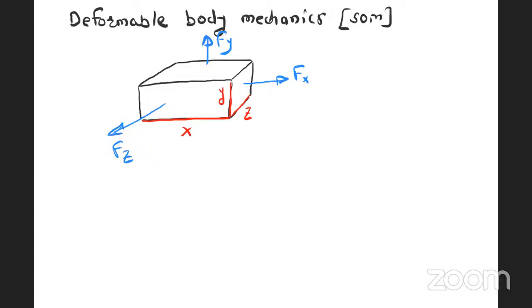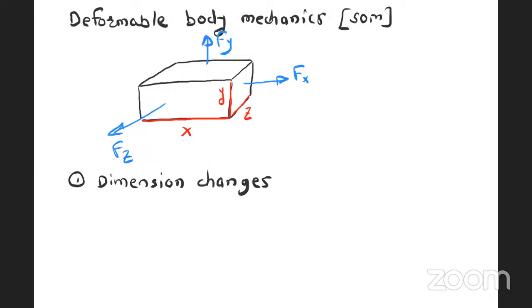Now, deformable body means after application of forces, the body will deform. There will be dimensional changes. Number one, deform means dimension changes. The dimension of the body changes.